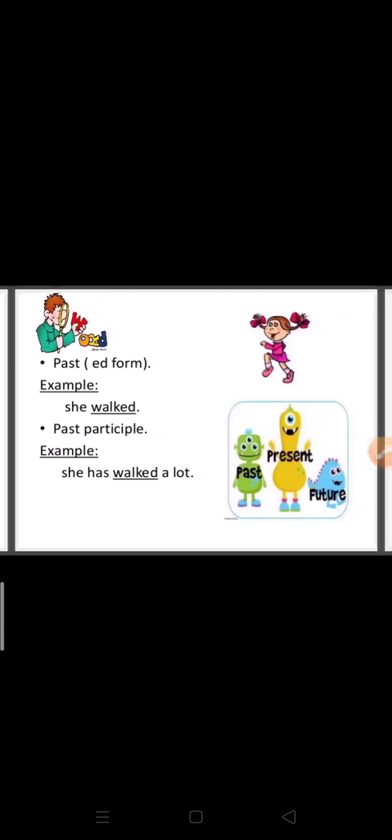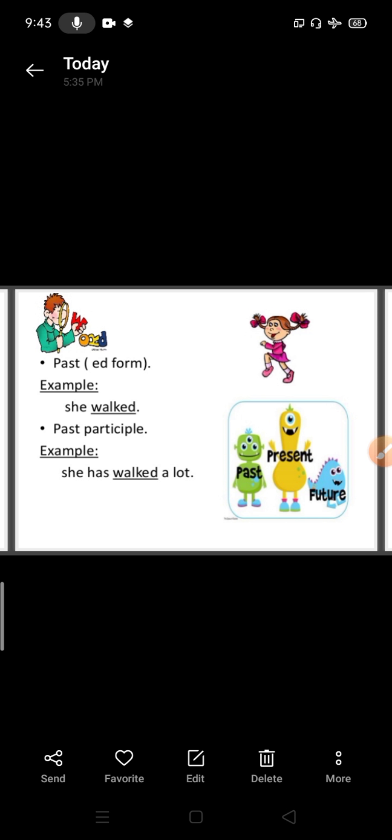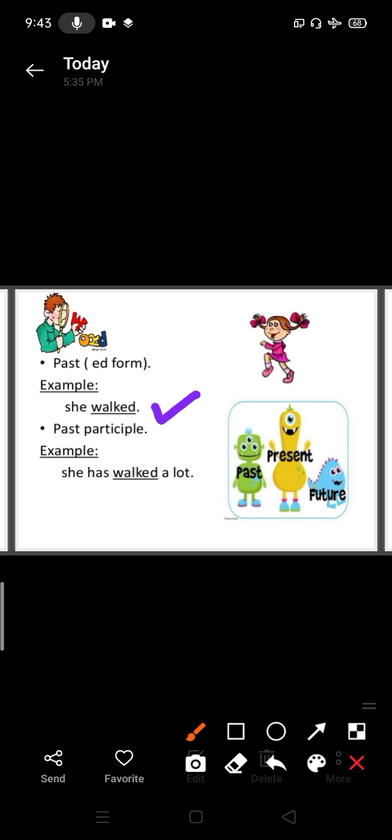Past form, that is where we use the ed form. For example, she walked. Past participle, she has walked a lot. While using past tense, we will use ed with the main verb, like walked, shocked, ran.